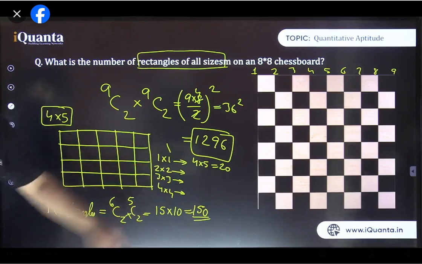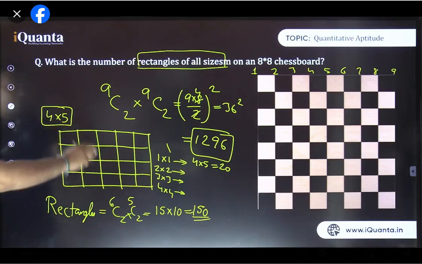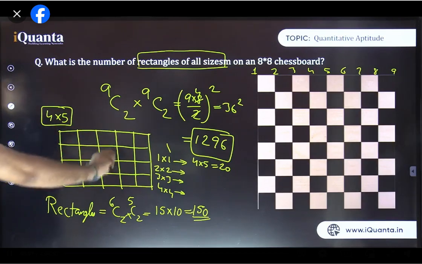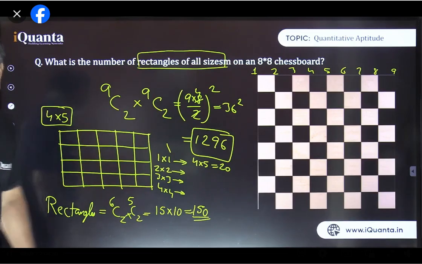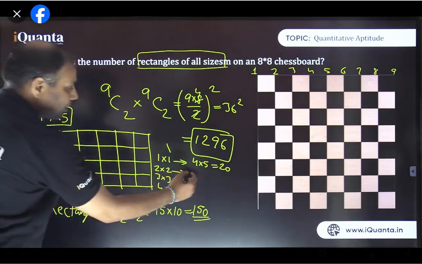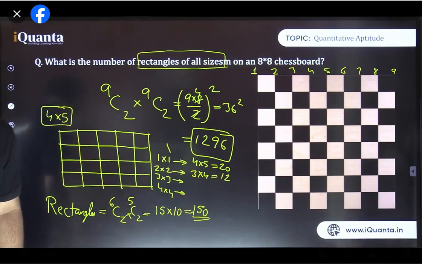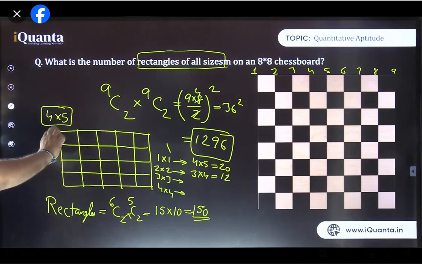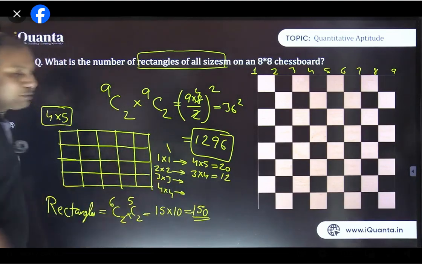How many of size 2 by 2? You can see that there are 3 such rows, and in every row there will be 1, 2, 3, 4. It will be 3 into 4. Not 10, it will be 12. That is 12, isn't it? Yes, 2 by 2, 3 into 4. That's fine. Good. Look carefully. How many rows will be there of 2 by 2 squares? This is the first row, then second, and then third. There will be 3 rows. And in every row we have 1, 2, 3, and 4 such squares. So 3 into 4, that is 12 such squares.